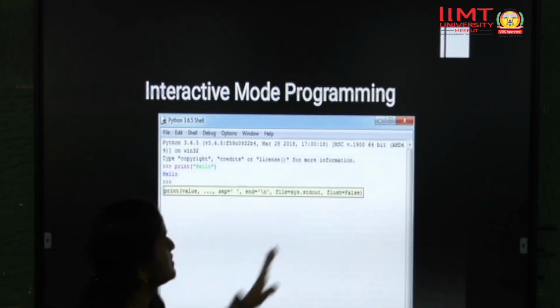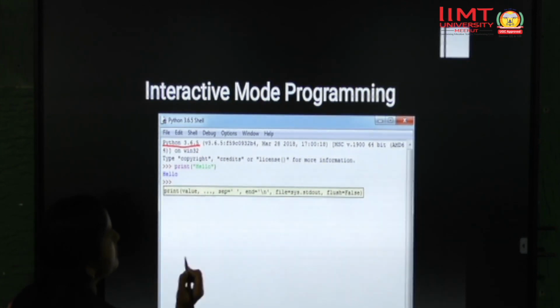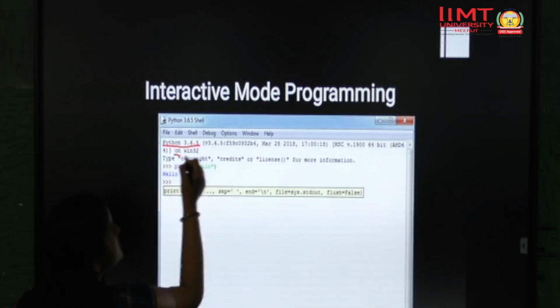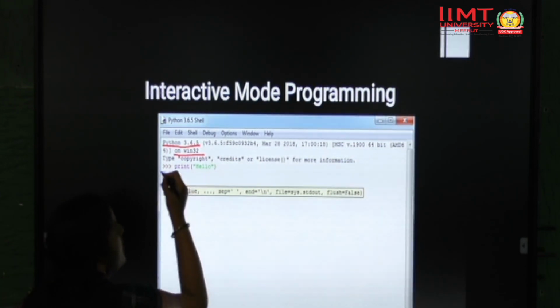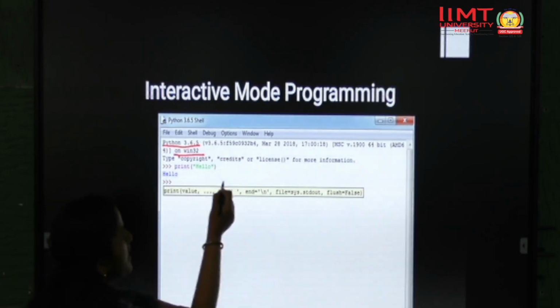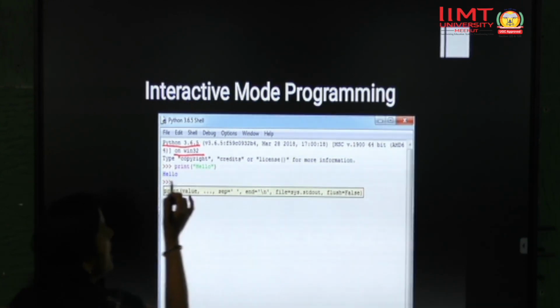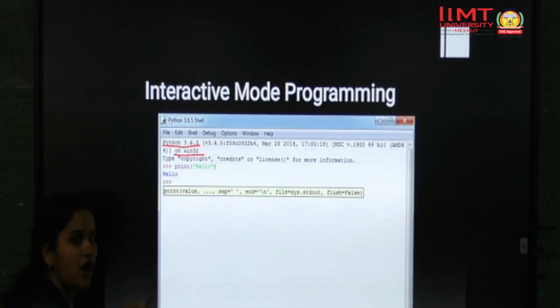So you will get this type of window where it will mention the version of Python, which version you are using on which type of system, like I have Windows 32. Now here these three arrows mean that you have to write the command after this, and if you don't have an arrow before it, it means this is an output.